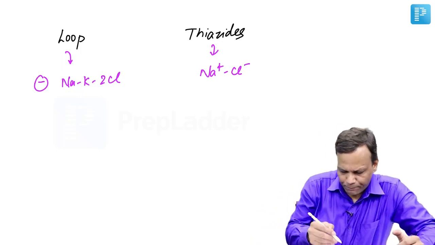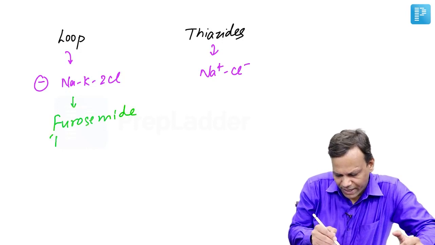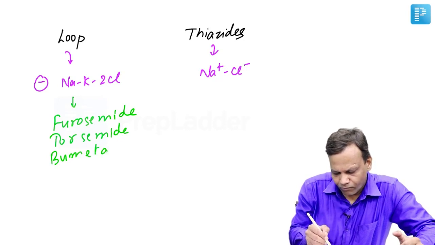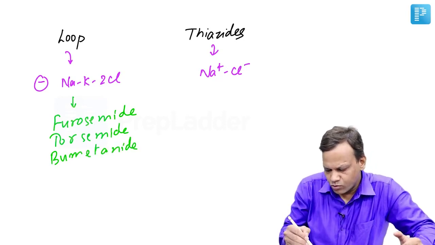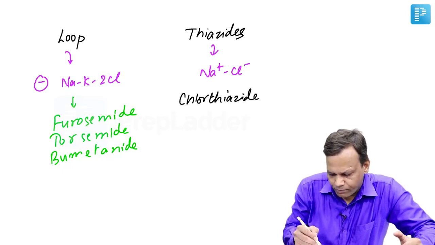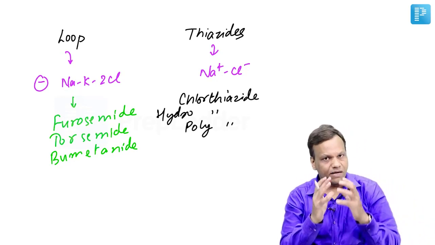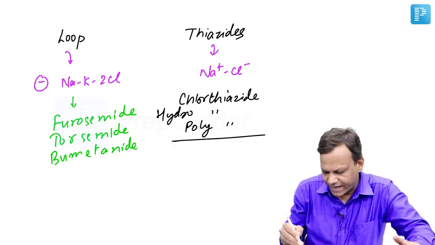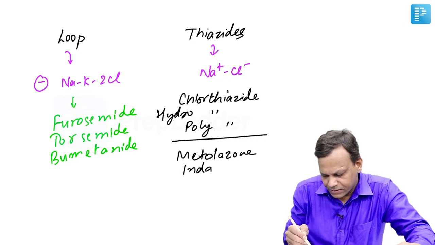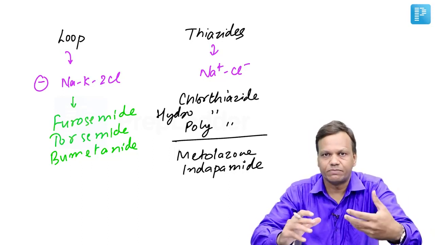Now loop diuretics examples are furosemide, torsemide and bumetanide. Whereas thiazides, any drug whose name ends with thiazide, like hydrochlorothiazide, chlorothiazide, polythiazide. And some drugs whose names do not end with thiazide, like metolazone, indapamide. These are also called thiazide-like diuretics. They have the same mechanism and similar uses.